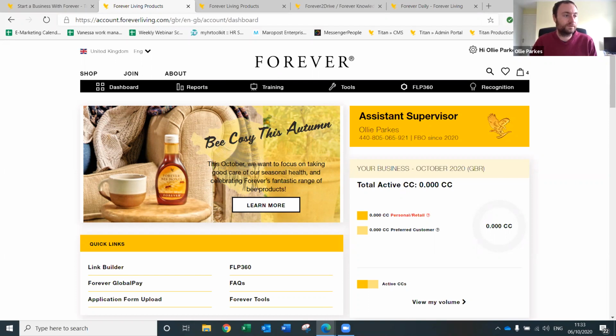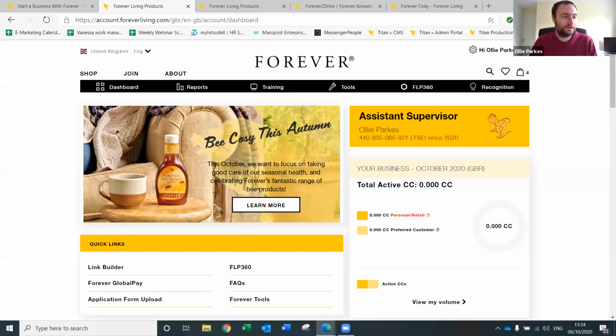Discount on auto ship for yourself. Yes, it's something that we're looking into in order to be able to give discounts on auto ship. It's not something that you can currently do at the moment, but it is something we're looking into. Can regular customers use auto ship, or just for FBOs? It's available to everyone, so you don't have to be an FBO. I'll show you how the auto ship would work for someone else soon, but yes, it's for everyone.